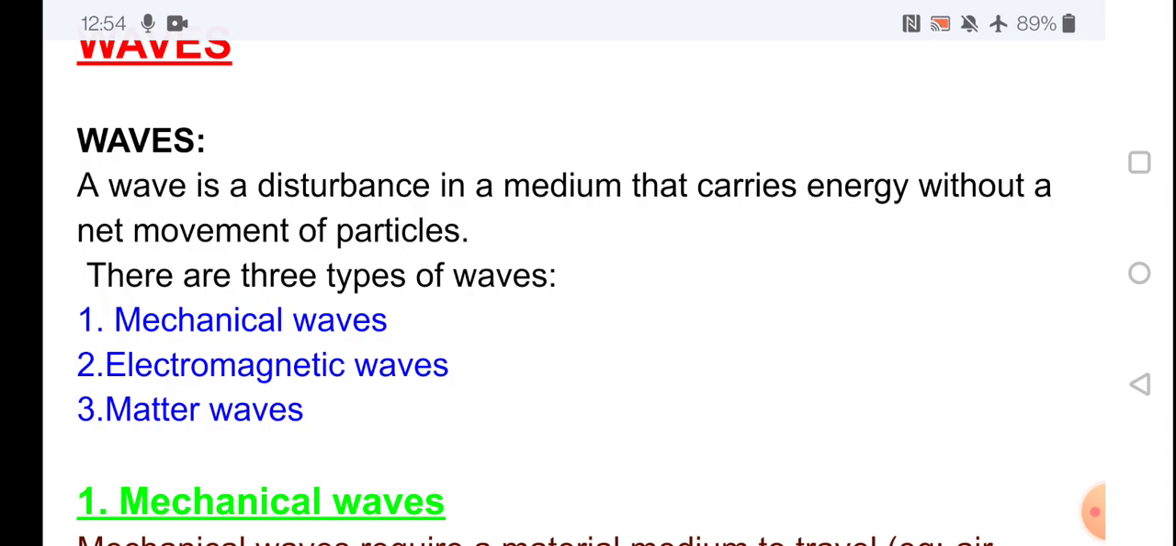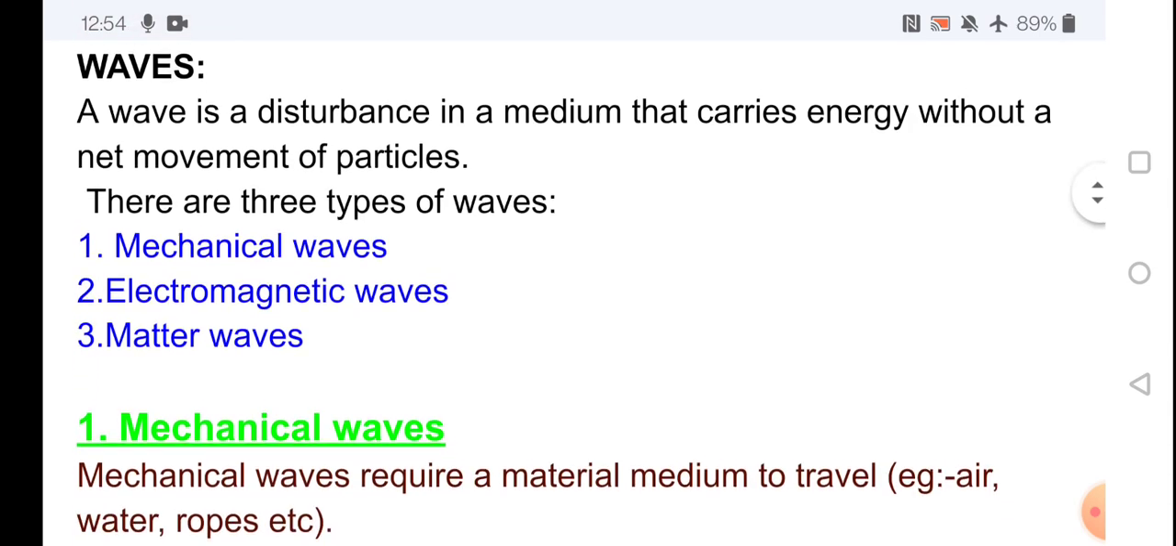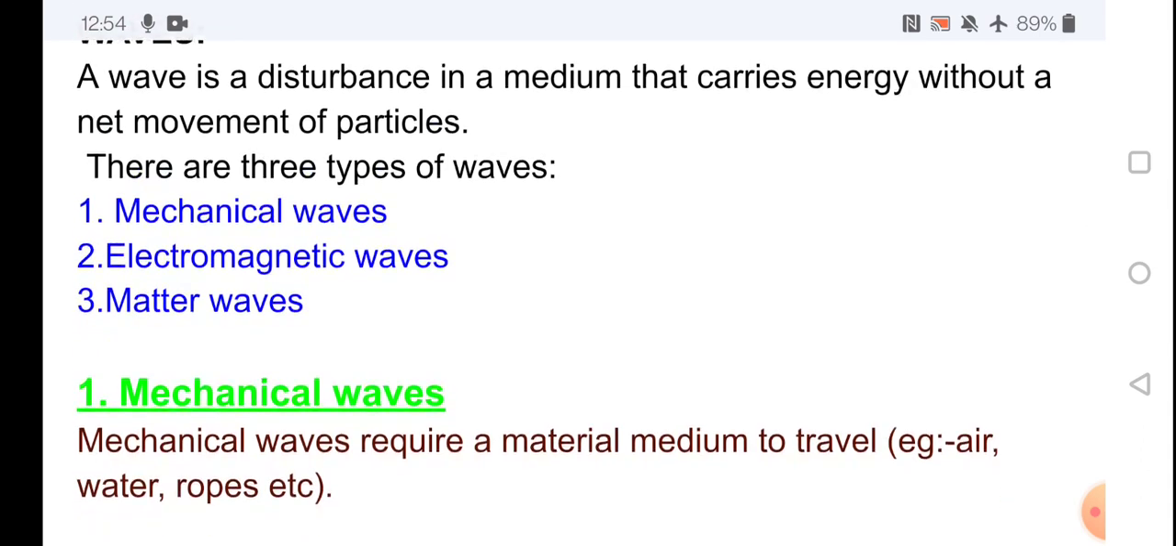There are three types of waves. First one is the mechanical wave, second one is the electromagnetic wave, and third one is the matter wave. First we will learn what is meant by mechanical wave.